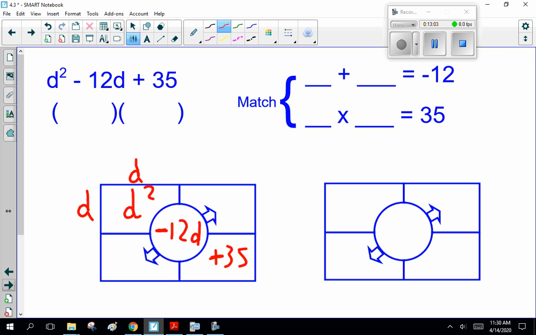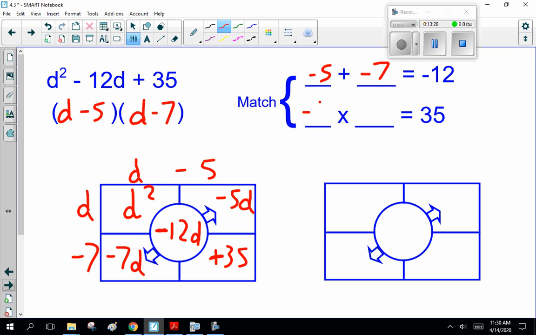So what are the factors of 35? 1 and 35, or 5 and 7. Which one of these, minus 5 and minus 7, would be minus 12? I think d minus 5 and d minus 7. Double checking: minus 5 minus 7 is minus 12, and minus 5 times minus 7 is plus 35.